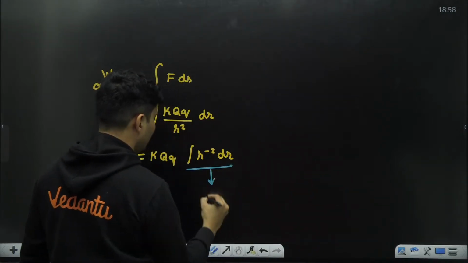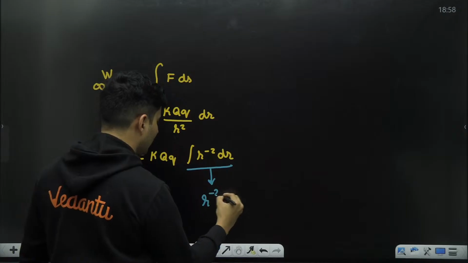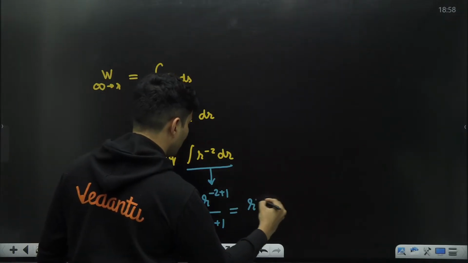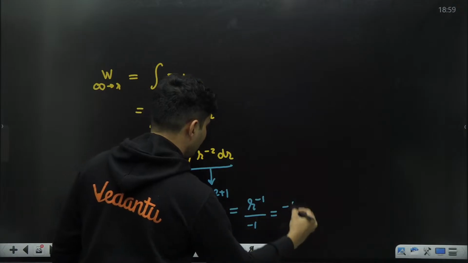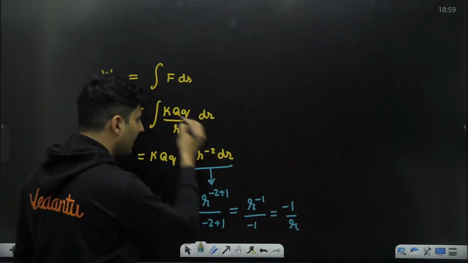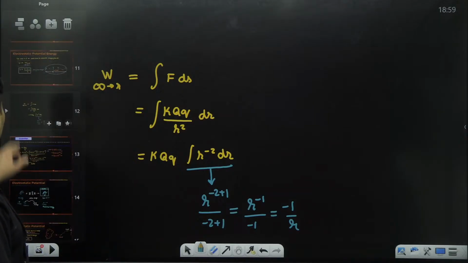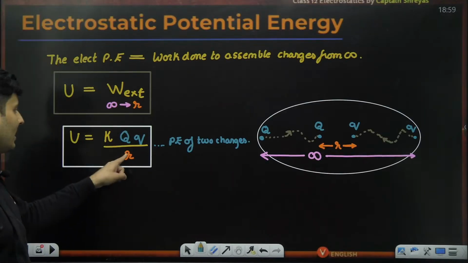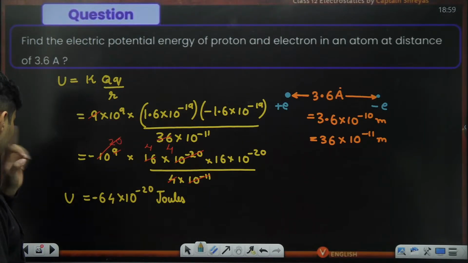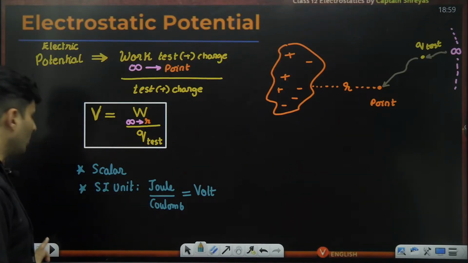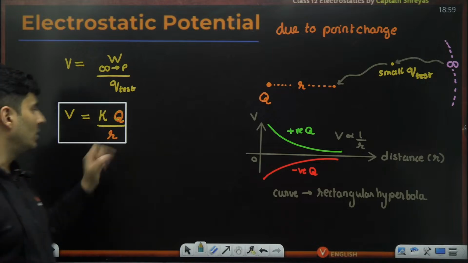Just think about it. The integration will be R raised to minus 2 plus 1 by minus 2 plus 1, which is R raised to minus 1 by minus 1, which is minus 1 by R. So that R comes because of that integration. That is the reason why for potential energy you will see R below, and same thing even for electric potential, you will see R below. Is that okay?